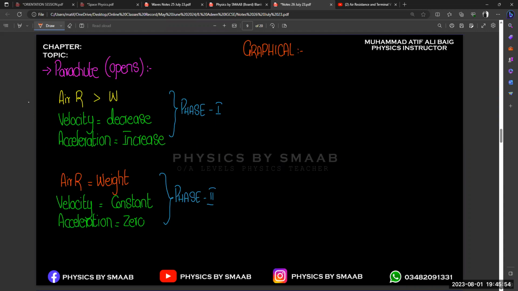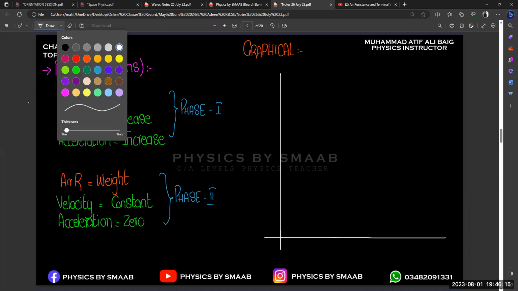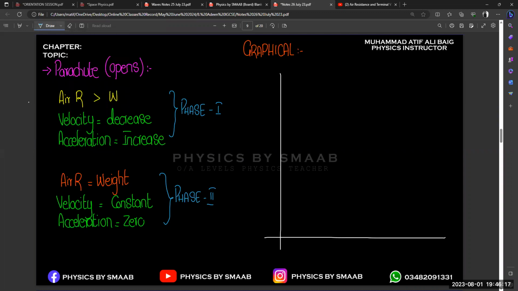Okay. So let me draw a graph. First of all, let's choose two axes. And you know that on the x-axis there will always be the independent quantity, and the dependent quantity will be on the y-axis, right? So according to the graphical representation, time will be on the x-axis. And the second thing, speed is on the y-axis.